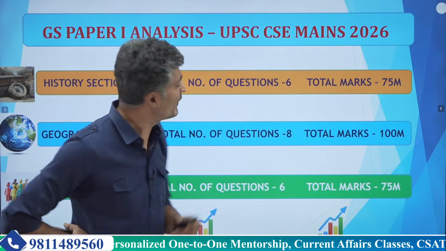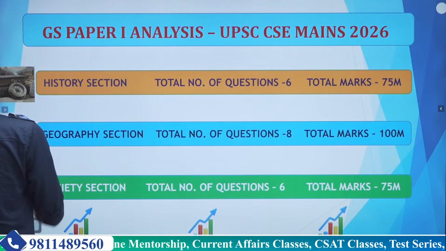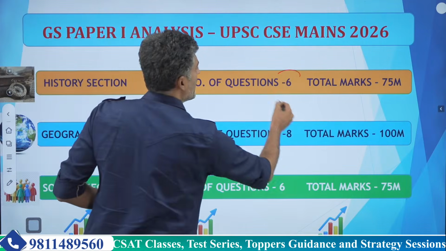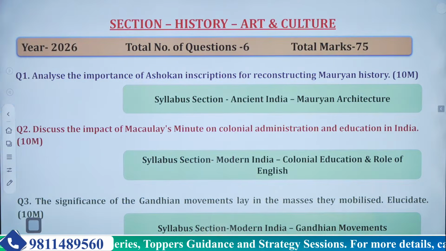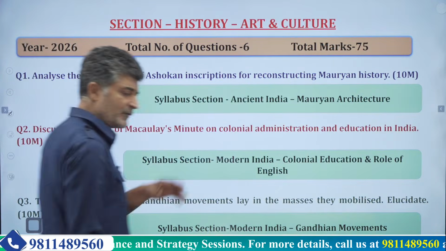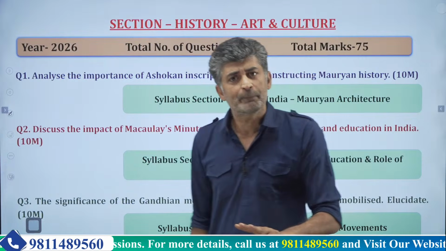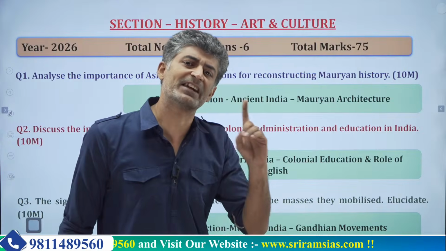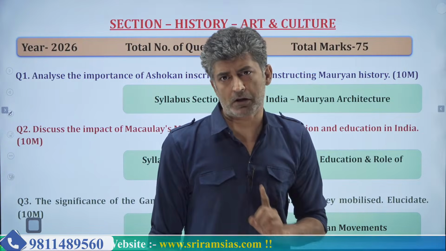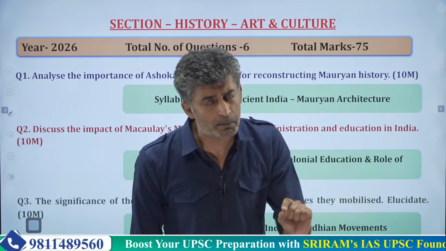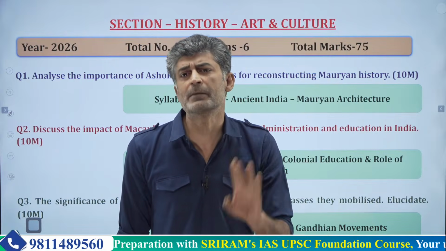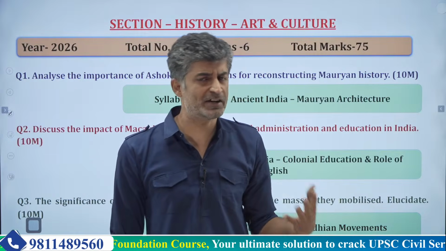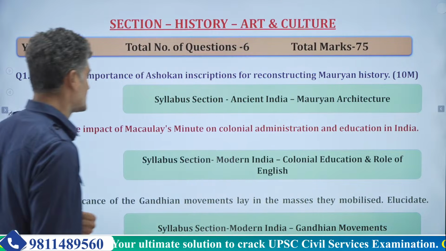As Suresh sir rightly pointed out, there are 6 questions here from history, and we have to look at them. Let's start. There were 3 questions in section A, 10 marks each, and 3 questions in section B, 15 marks each. As you know, for a 10 mark question you have to write within a 150 word limit, and for a 15 mark question you have to write within a 250 word limit.